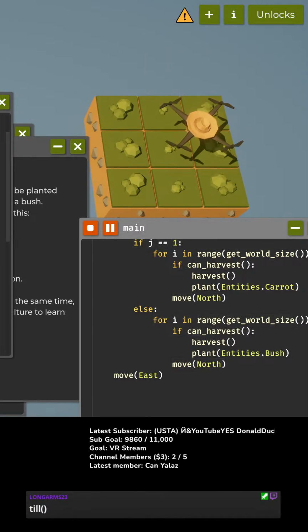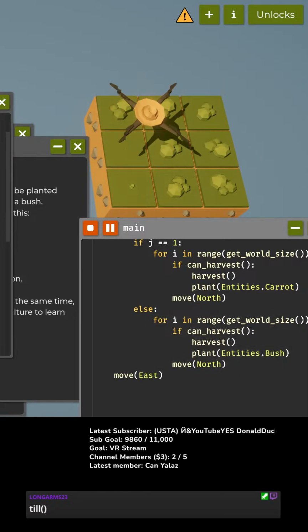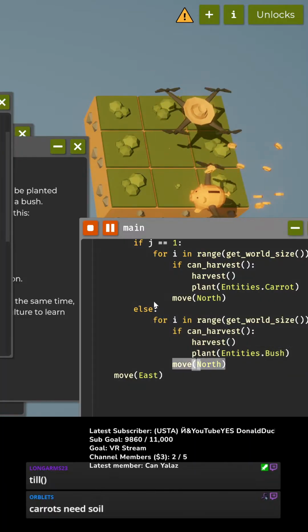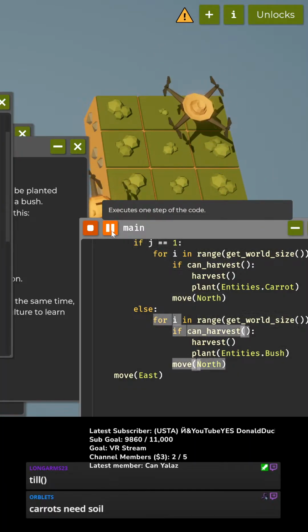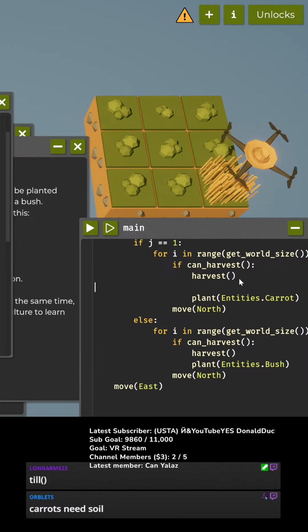Okay, functions always take parentheses for args, and sometimes the args is empty. Oh, we have to till. I forgot about carrots needing soil. Okay, I gotta till them. So, if we can harvest, and then till like that.